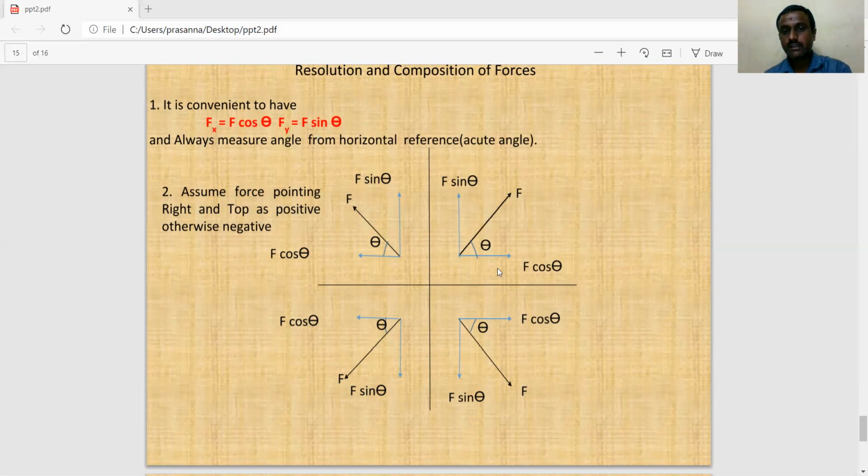Based on this condition, we can resolve the components Fx equals F cos theta and Fy equals F sin theta in the positive and negative directions. So this is about the classification and resolution of forces in 2D and 3D. Thank you. The next class will be a continuation.